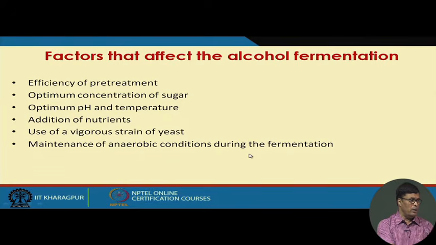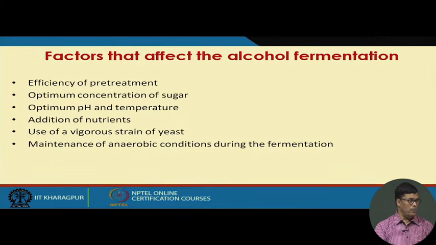Now, one thing I want to point out here: the alcohol fermentation process can usually take place in an open vat. We don't require much sterile condition. The reason is that, as I mentioned, it proceeds at an acidic pH. At acidic pH, fewer organisms can grow.